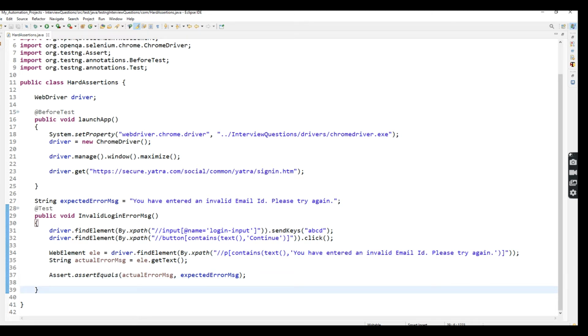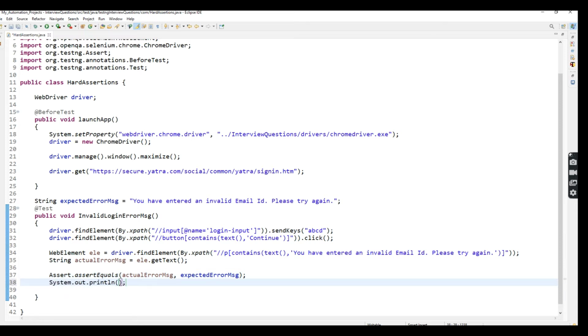After that, I'm going to give one sysout, which is assertion successfully completed. Okay, so what is the text? This is the text.